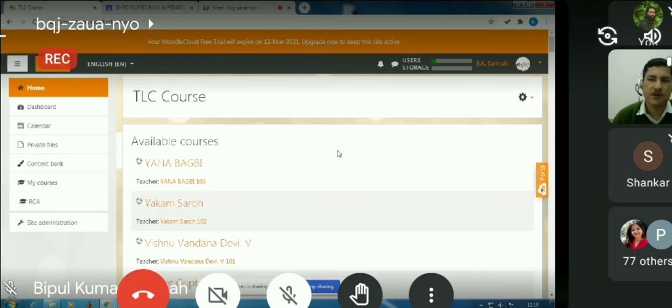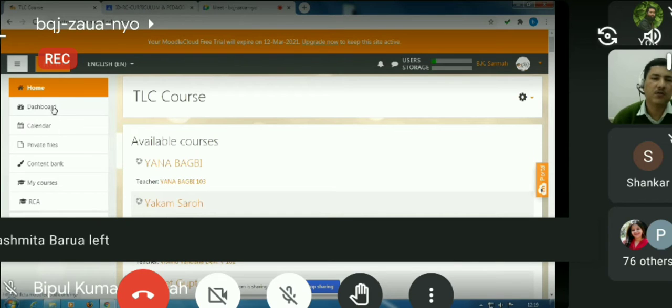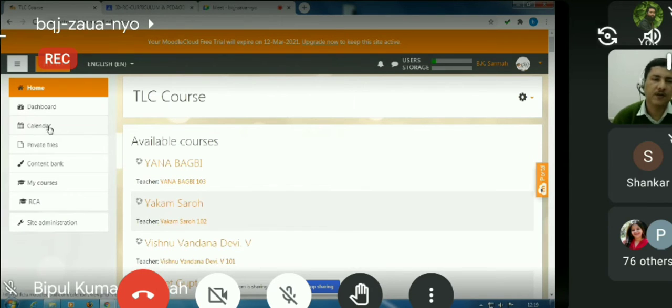Okay, so this is what you have seen. And again, I'm coming back to the left side, the navigation panel. In the navigation panel, you will see some drawers. Home, the drawer home is the link for the home page. Then we have a drawer called dashboard. Then we have a calendar drawer.